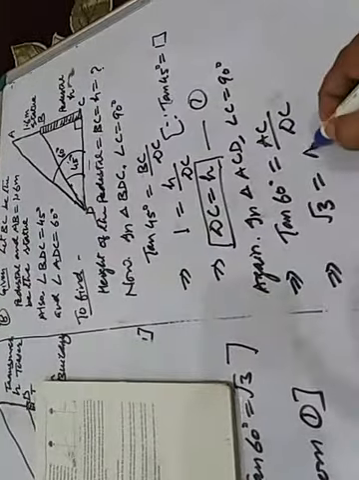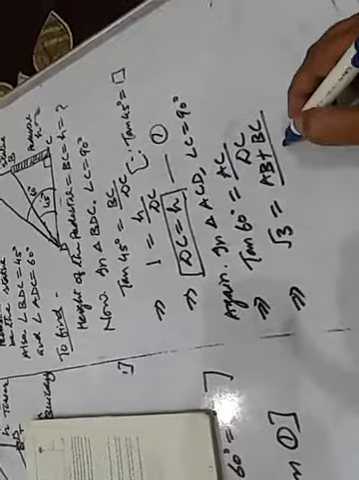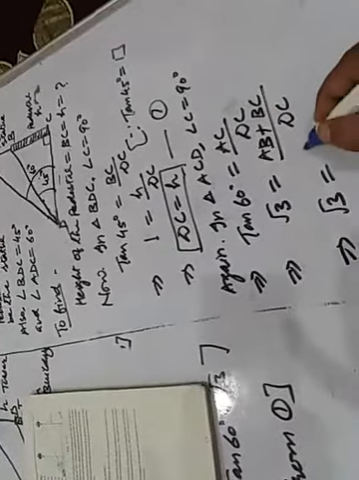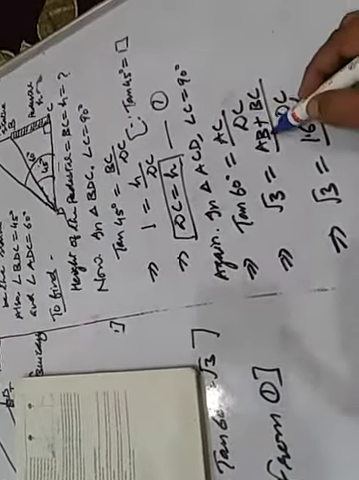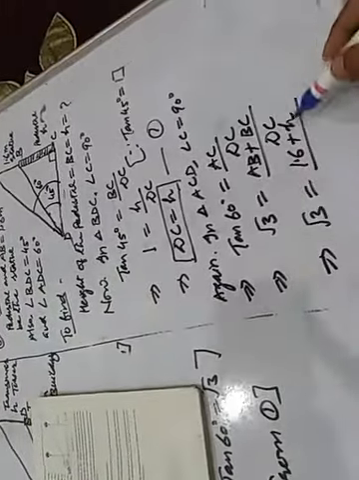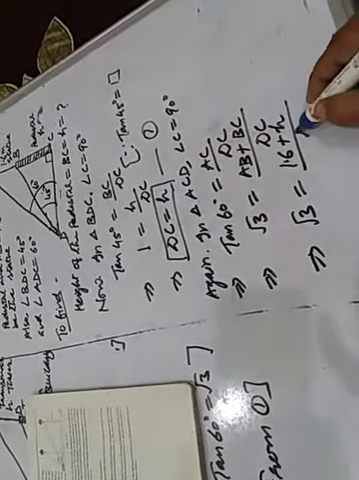AC is equal to AB plus BC, upon DC. Now put the value here. Root 3 equal to AB, which is 1.6, plus BC, which is H. Children, look here: AB equal to 1.6, clear? BC equal to H we have assumed, and DC equal to H again.